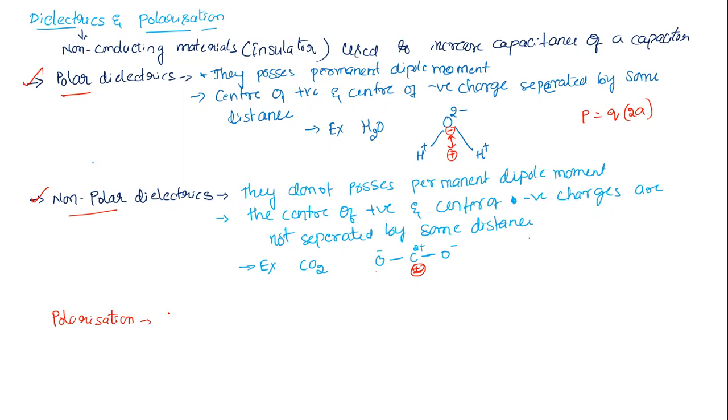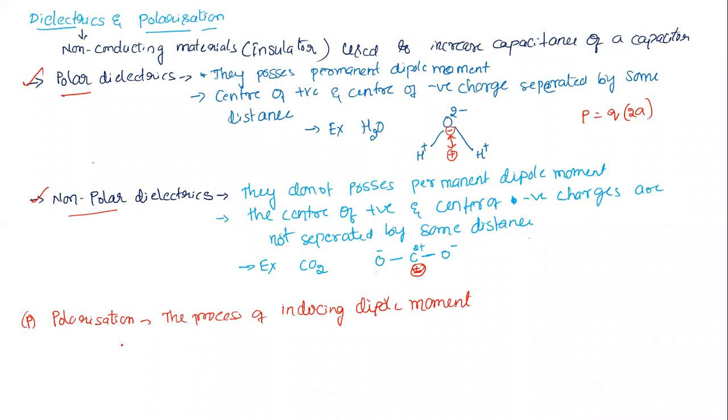Polarization, the process of inducing a dipole moment, is what we call polarization. How do we denote this polarization?